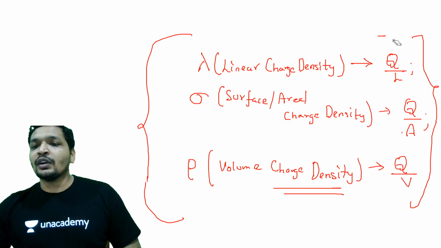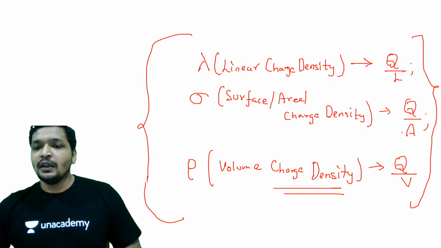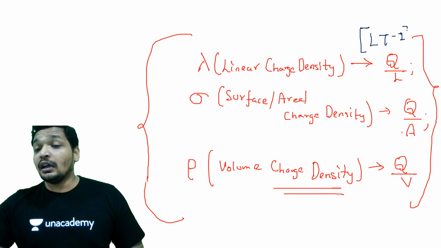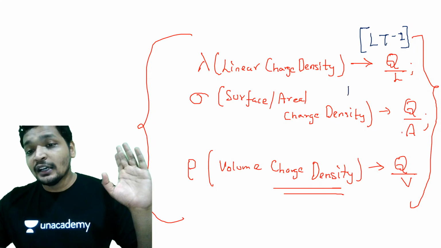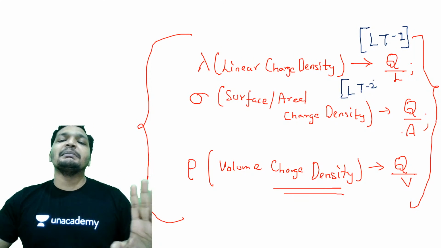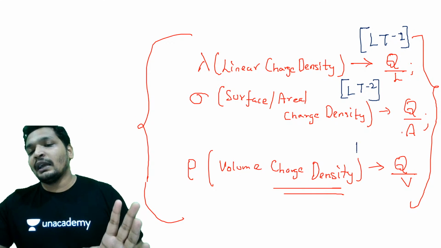You know how to derive the dimensions of each one of them, but I don't think that is very important. But try to match sometimes. Don't go for it right away in your exam, but if you think there is some dimensional inconsistency, maybe your answer can be derived from dimensional consistency.